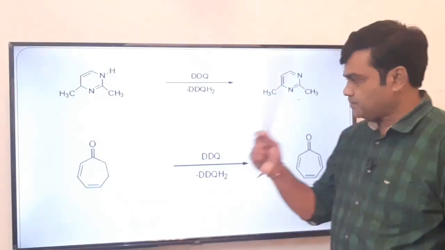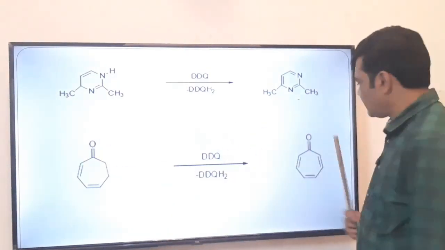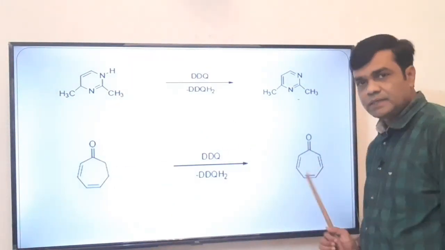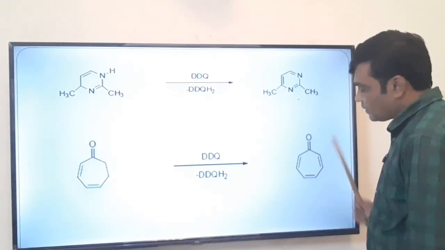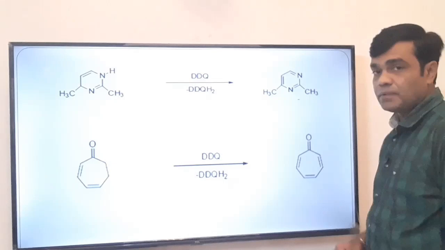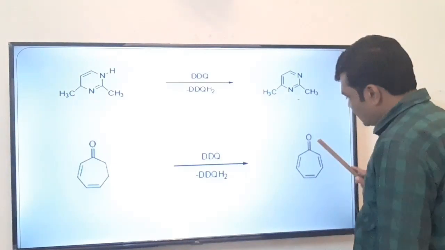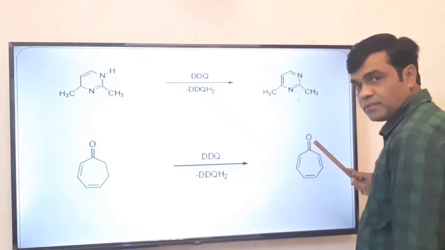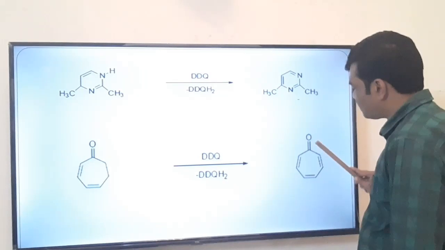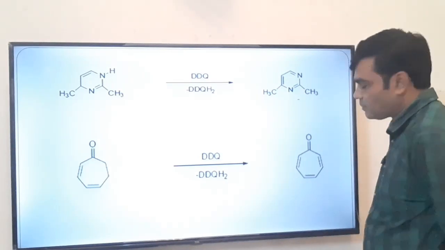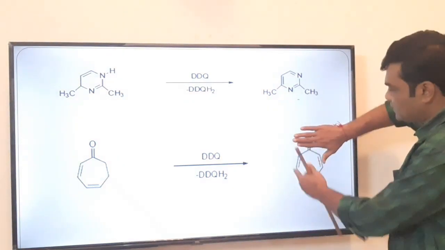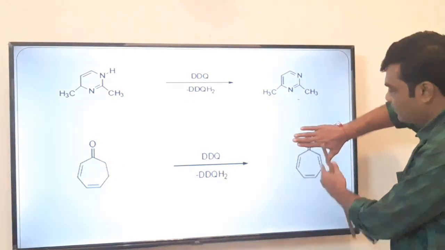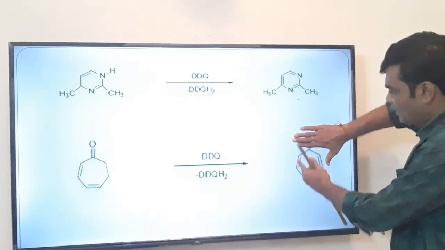This is interesting. This is a non-aromatic compound, it is an aromatic compound. How is it aromatic? Its name is tropolone, because it obeys Huckel's rule. How does it obey Huckel's rule? See, imagine this oxygen. We know oxygen is more electronegative than carbon, so the pi bond is open on oxygen, and carbon has a positive charge. Now just see this moiety, a 7-membered ring having 3 pi bonds, all the 7 carbons are